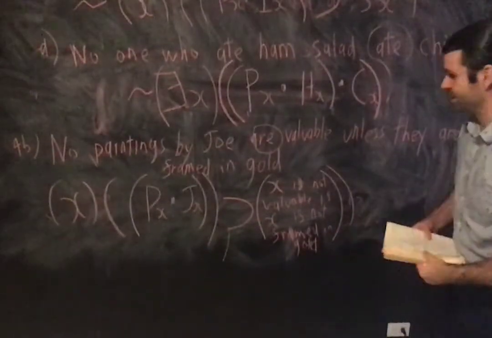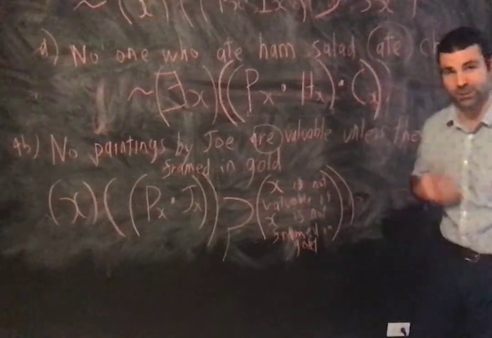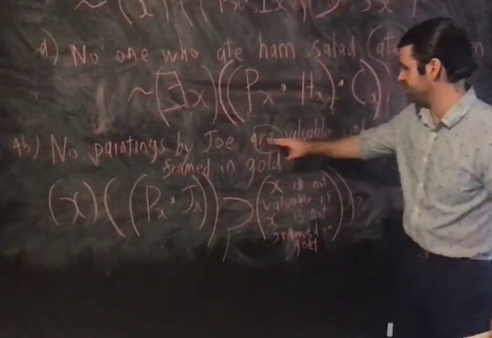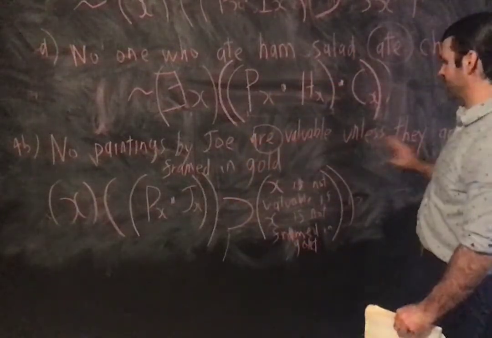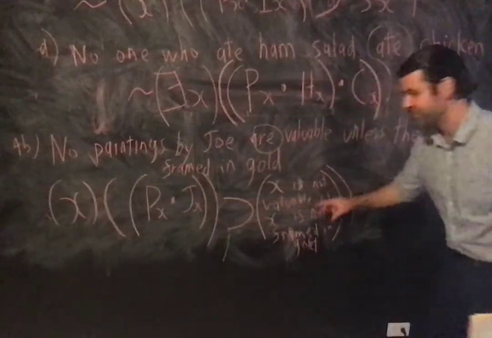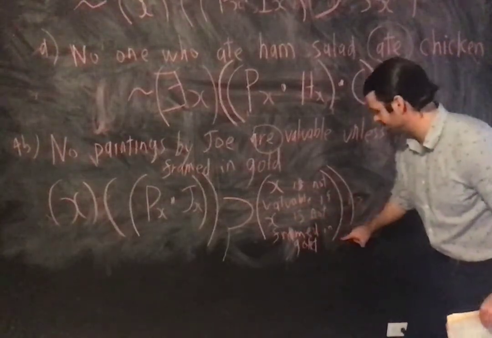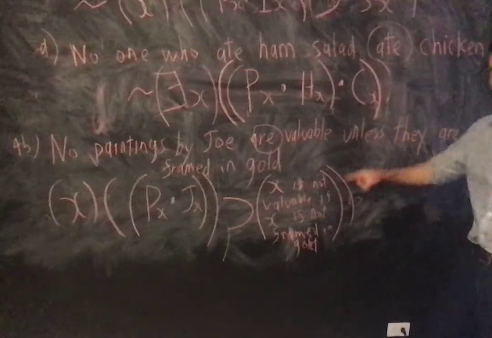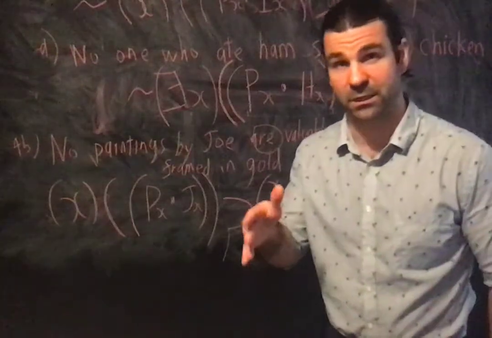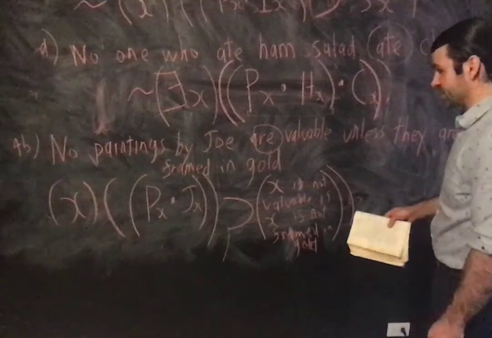Okay, what does this say? This says, for all x, and you've got to say it several times to convince yourself of the logical equivalence. For all x, original: no paintings by Joe are valuable unless they are framed in gold. That's equivalent to: for all x, if x is a painting by Joe, then x is not valuable if x is not framed in gold. The unless has really become the if not. As I said, remember, from sentential logic, unless is logically equivalent to if not. Okay, so that sounds good.